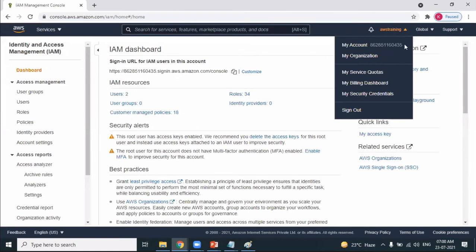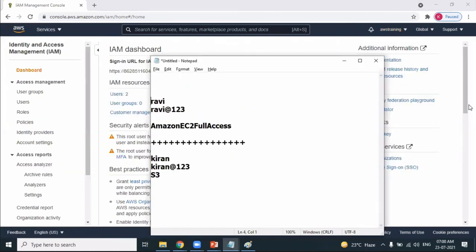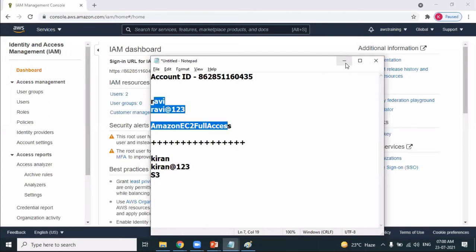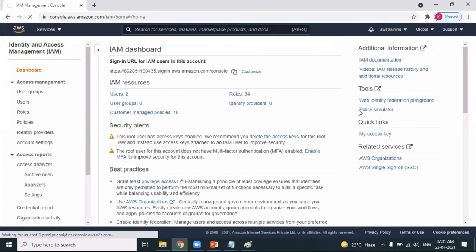The root user is having a canonical ID. It's also called an account ID, isn't it? This is the account ID. Take a note of the account ID of the root user. Now, how can Ravi log in? Okay, let's log out. I'm logging out as a root user.